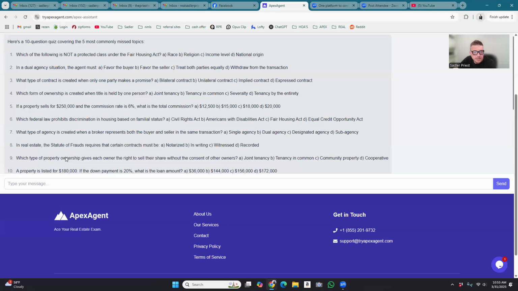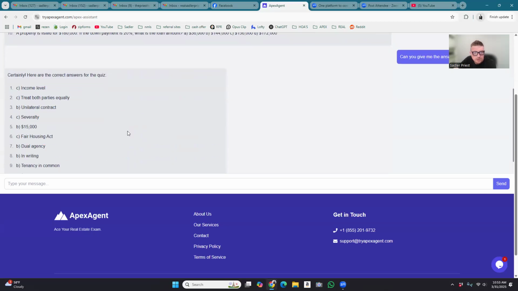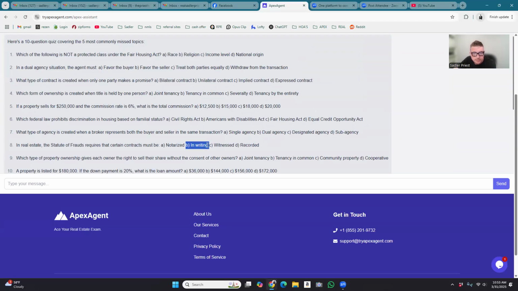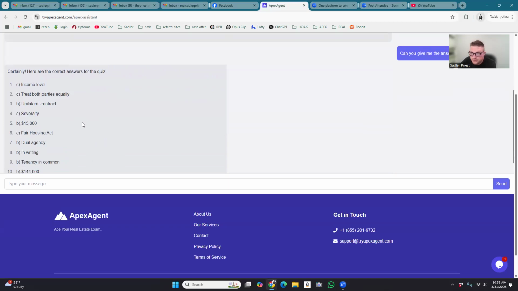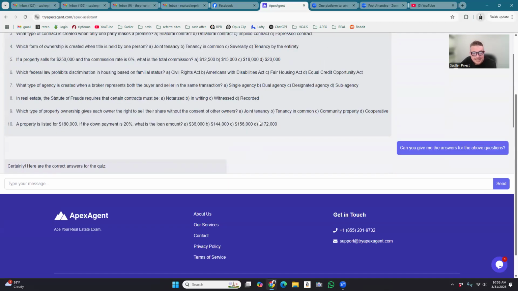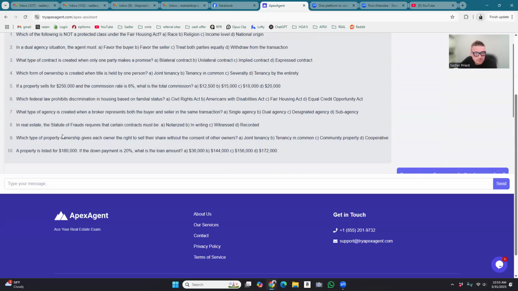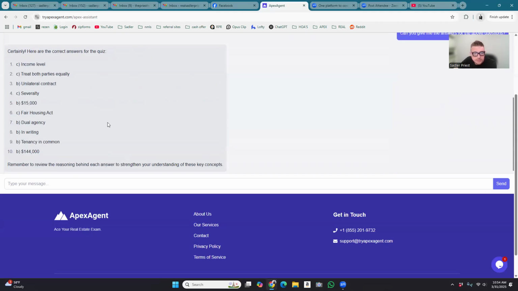So this one here is in writing. In real estate, the statute of frauds requires that certain contracts must be, the answer they want is in writing. All contracts, as far as I know, I've always been taught verbal is not any good until it's in writing. So anyways, everything needs to be in writing, I guess is the answer that he wants you to have, right? Tenancy in common. Which type of property ownership gives each owner the right to sell their share without consent? Tenancy in common. So they each own their own portion of it basically, and they can sell off their rights.